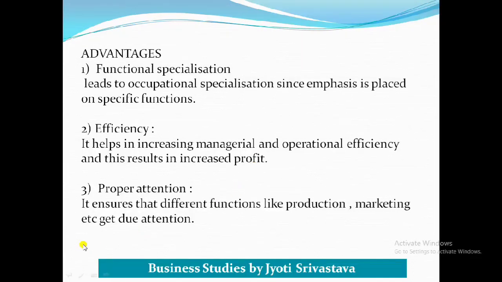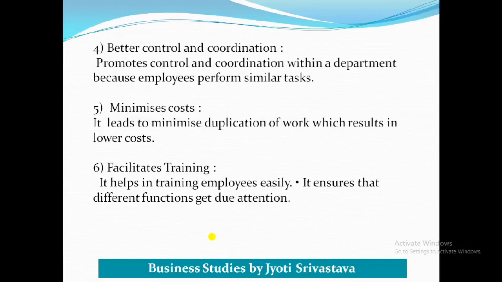Then proper attention ensures that different functions like production and marketing get due attention, because the work has been divided on the basis of function. Then better control and coordination means it promotes control and coordination within a department, because employees perform similar tasks. Minimizes costs: it leads to minimal duplication of work, which results in lower costs. Clear? And last, facilitates training. It helps in training employees easily. It ensures that different functions get due attention.